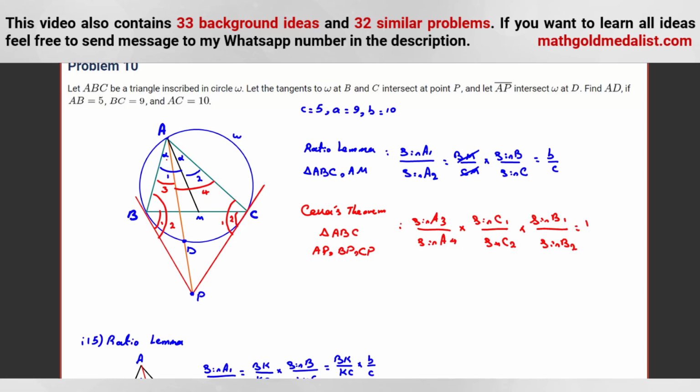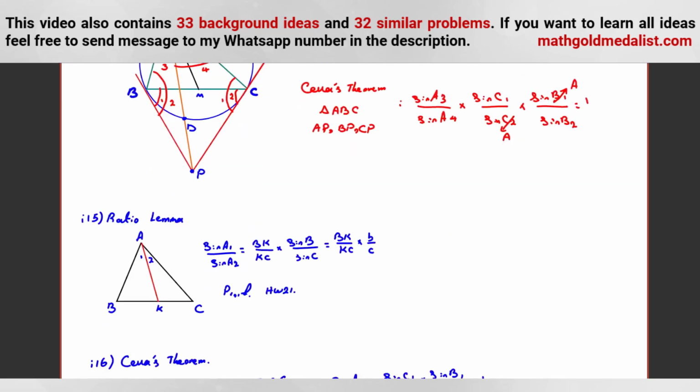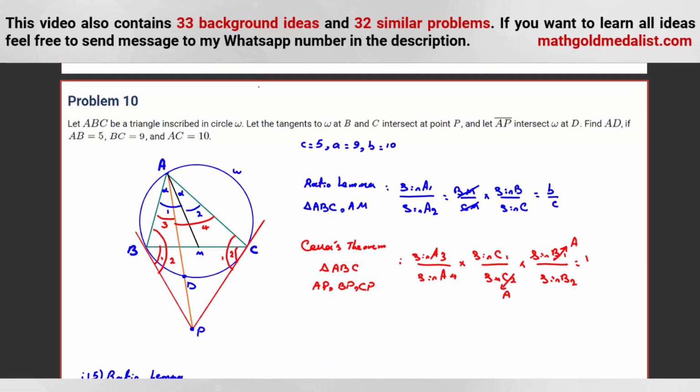Now we know that this, because it is A, this arc is 2A, so B1 is A, C2 is A, C1, this one is what? A, because it is the tangent chord angle. You should know tangent chord angle, inscribed angle, central angle. These are the basic things for angle chasing. If you don't know that, you can send a message to my WhatsApp number. For C1, this one is A, this one is C, sine A plus C. We know sine 180 minus alpha, basic thing, idea 17.